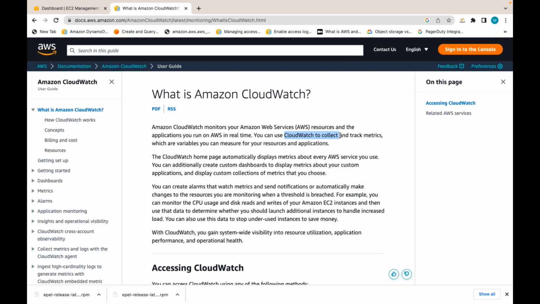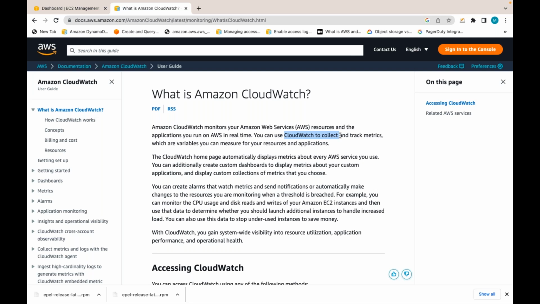And using these CloudWatch metrics, we can measure our resource utilization. Let's say you have some EC2 instance, and CloudWatch can collect the CPU utilization, the CPU metric of that EC2, and you can measure the utilization of CPU in that EC2 instance. What was the CPU utilization? Such types of metrics.